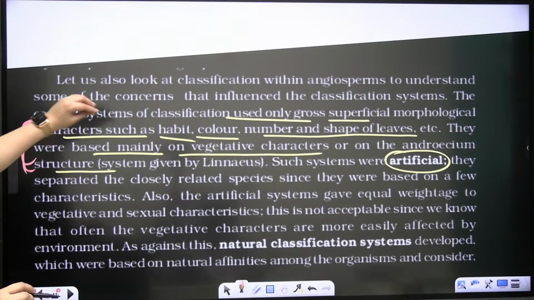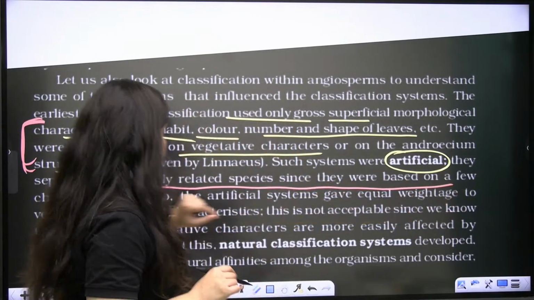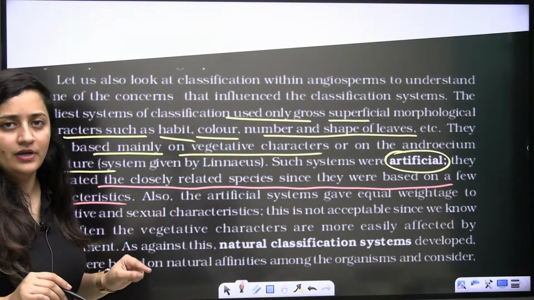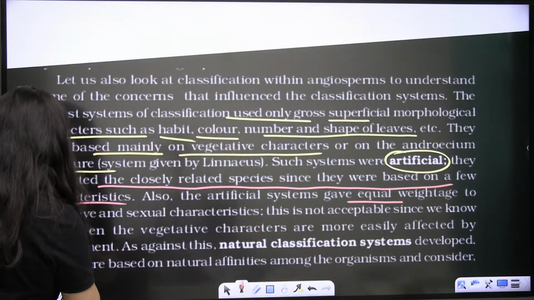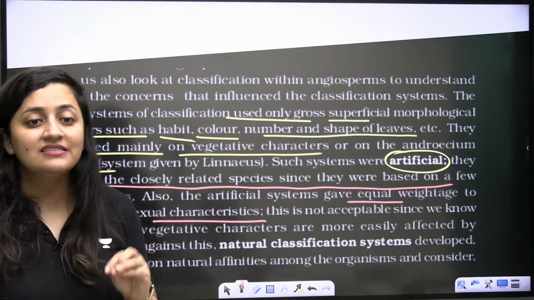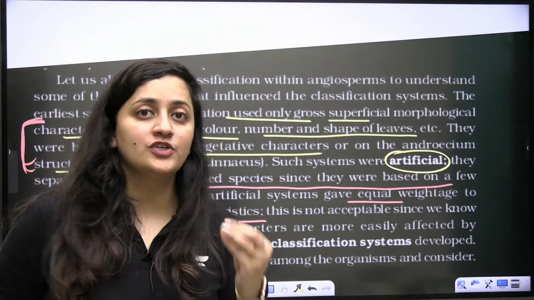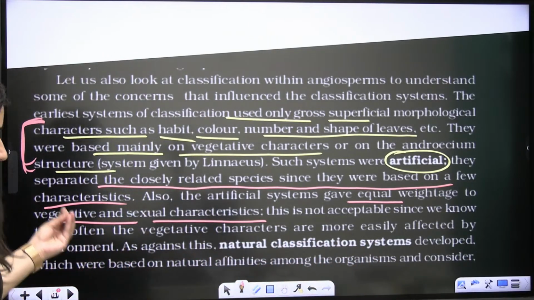Okay, so such systems were artificial. They separated the closely related species since they were based on few characters only. And they have given equal weightage to the vegetative and sexual characters, which is not acceptable. So it is important in assertion and reason based questions and statement based questions, you guys can get questions like this. Such questions can come.